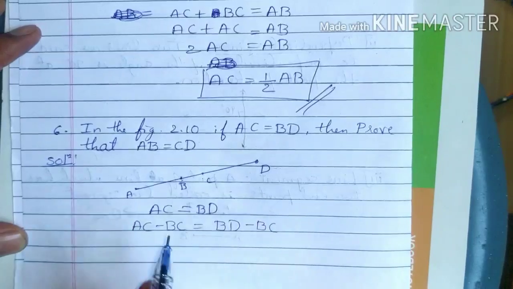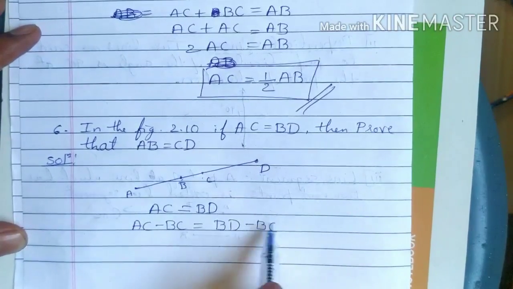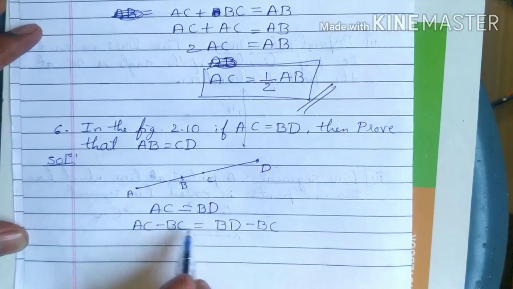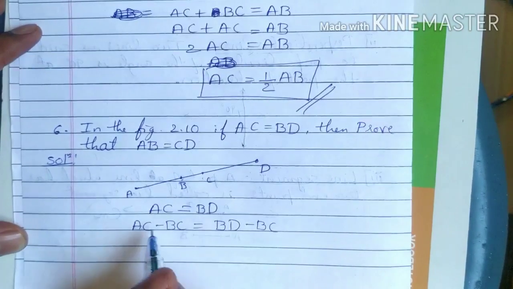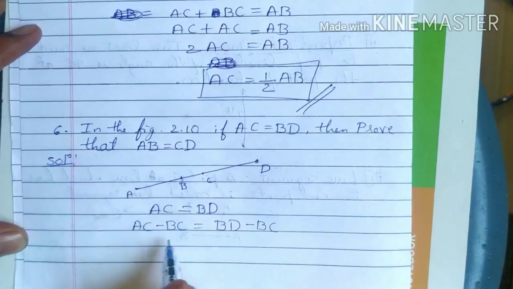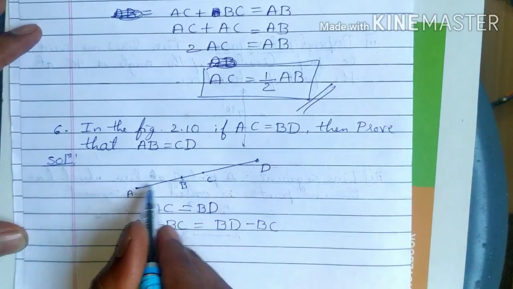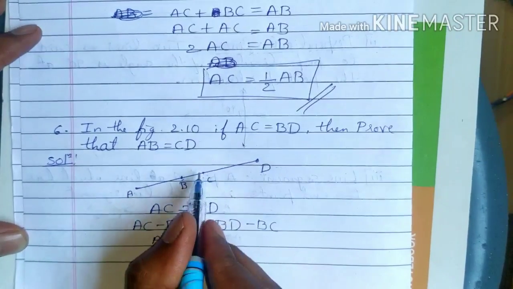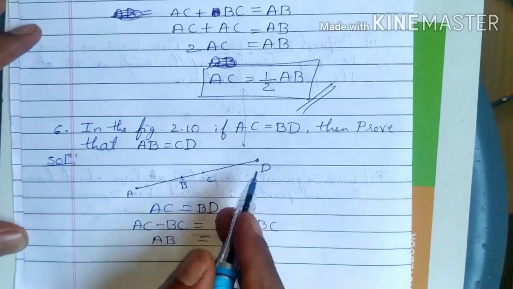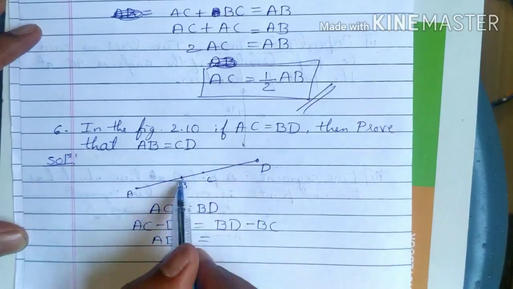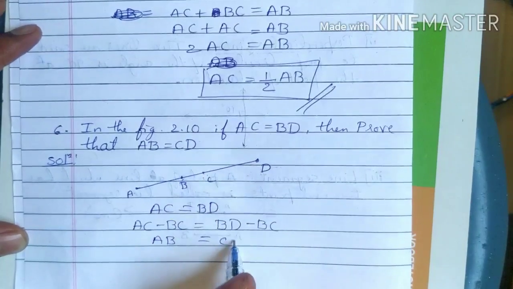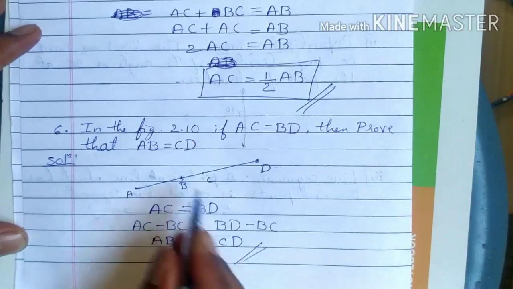Subtracting the same term from both sides will not change the equation. AC minus BC is equal to AB. In the part AC, if I remove BC, then the remaining will be AB. In the same way, in the part BD, if I remove BC, then the remaining will be CD. So AB is equal to CD. That is the required answer.